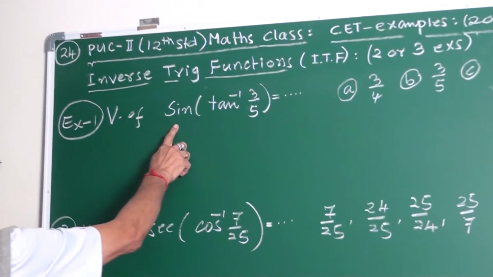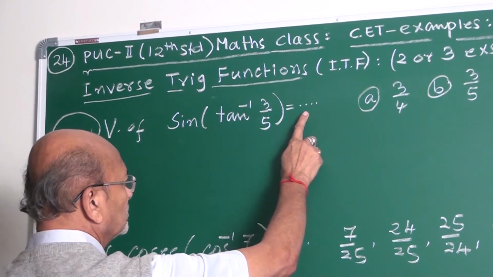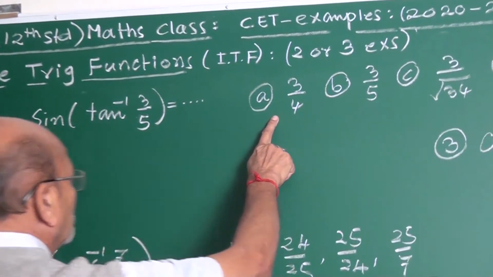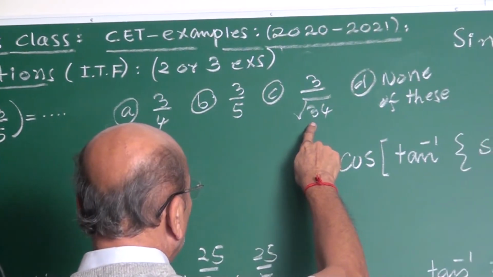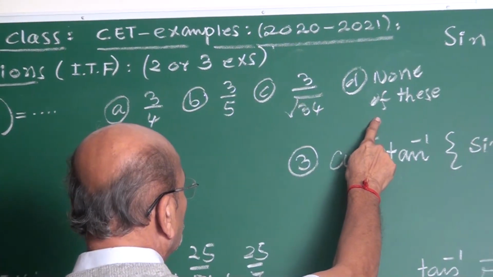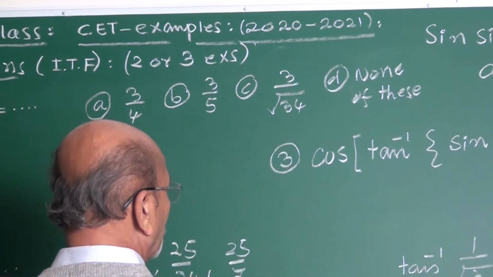First, the value of sine of tan inverse 3 by 5 is equal to dash. These are the options: 3 by 4, 3 by 5, 3 by root 34, none of these. Among the four, one option is correct.